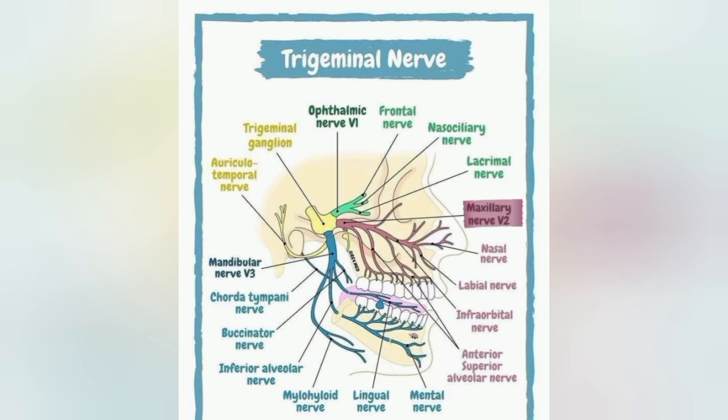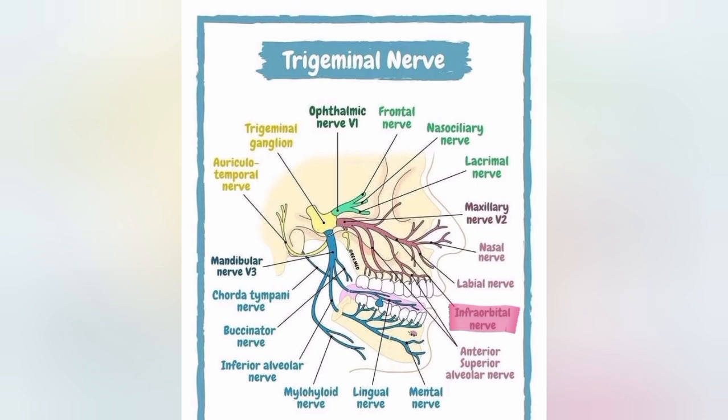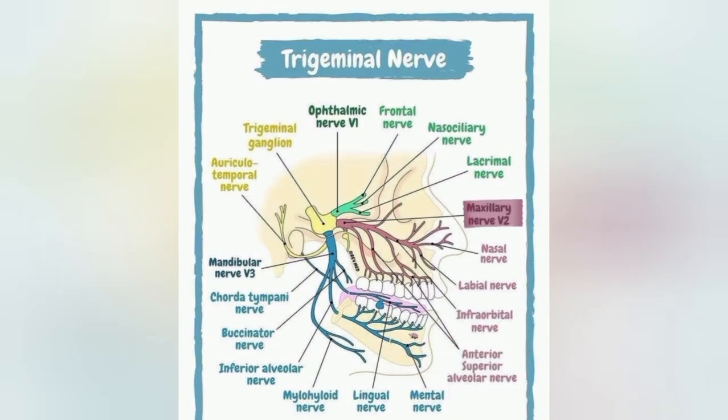Then the area of distribution of maxillary nerve. Its branches are nasal nerve, lacrimal nerve, infraorbital nerve and anterior superior alveolar nerve. Its areas of distribution are lower eyelid, cheek, upper teeth, upper jaw and palate. Includes maxillary sinus, nasal cavity and middle portion of face and skull.